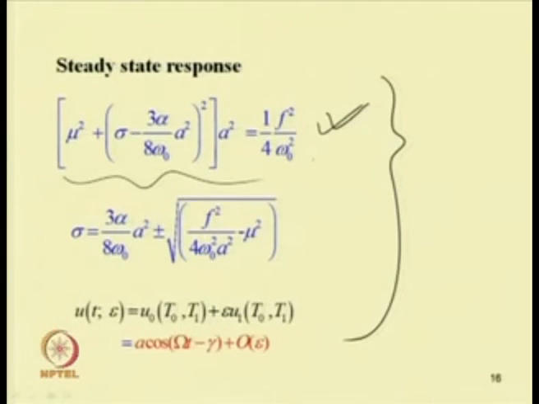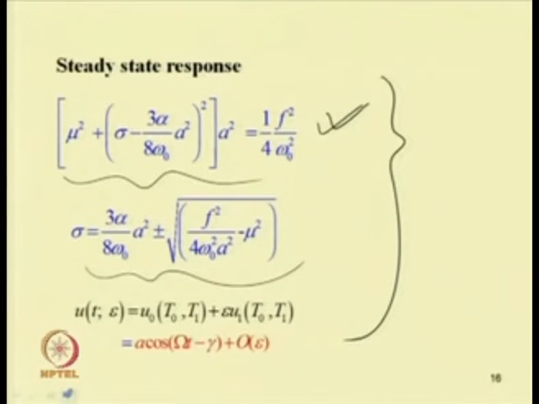For solving this equation, it is easier to write it in the quadratic form in terms of sigma, that is the detuning parameter, where we can obtain sigma equal to 3 by 8 alpha by omega 0 into a square, plus minus the square root of f square by 4 omega 0 square a square minus mu square.